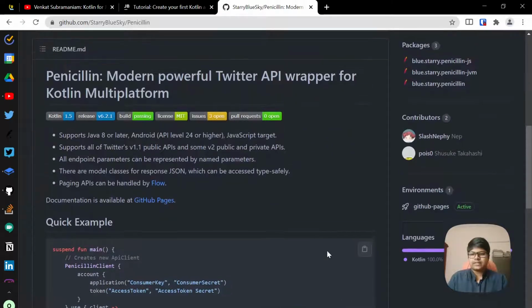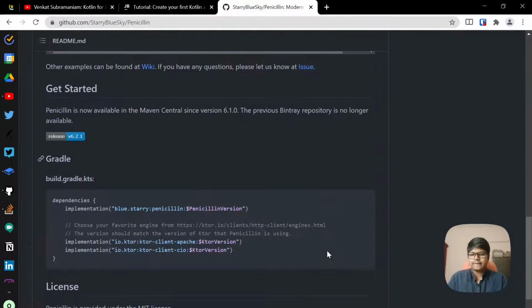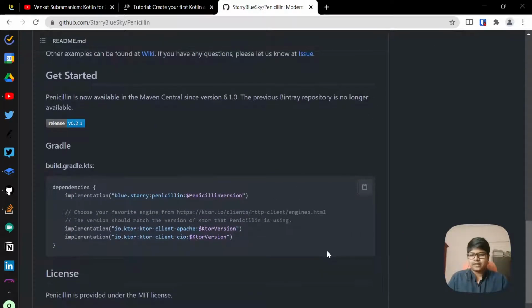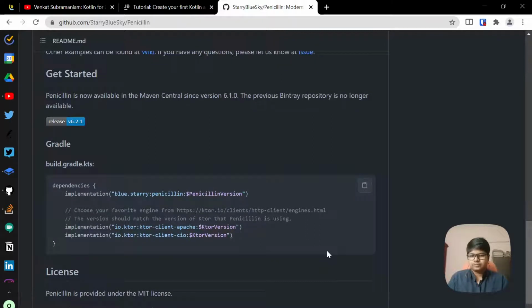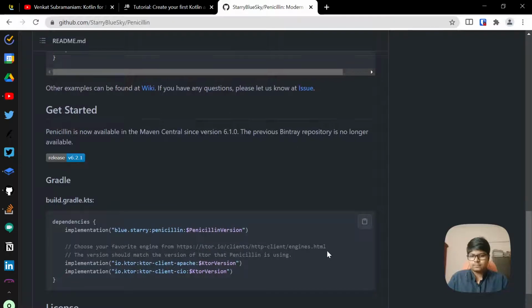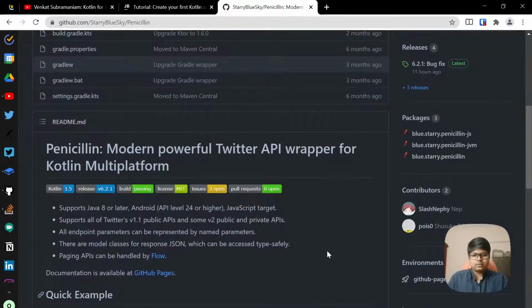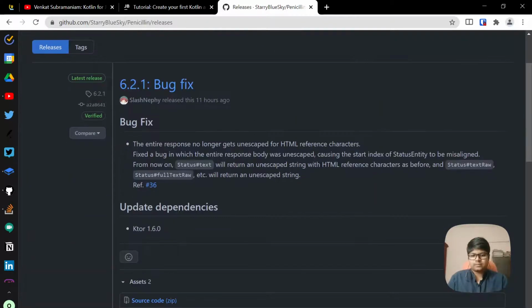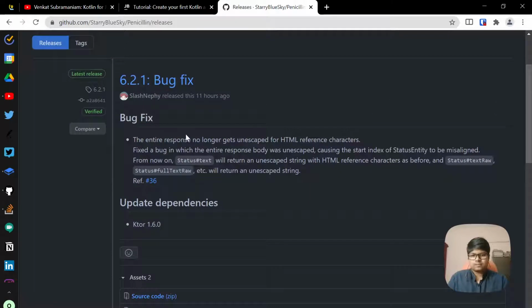So here, penicillin. What are they saying? Okay, how to get started. Let's just look at the release page for this. 6.2.1 and it needs something called Ktor.